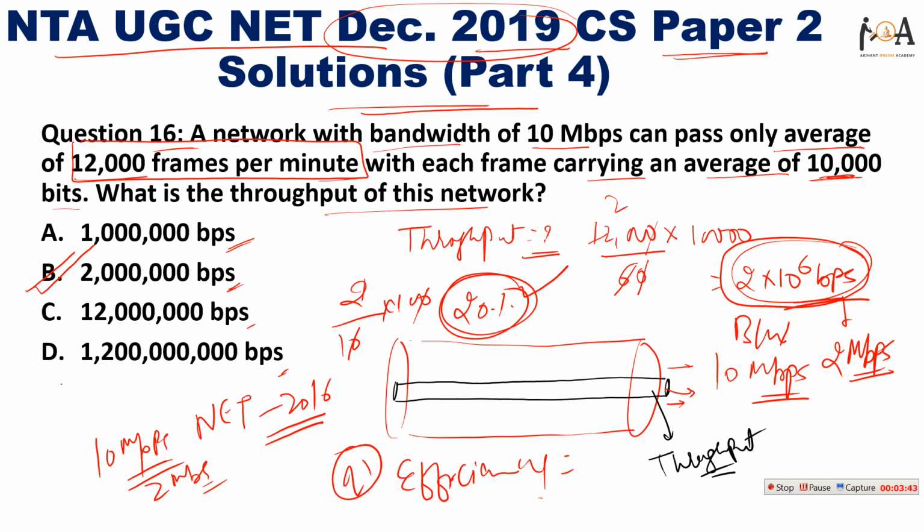Just divide the usable bandwidth by the complete bandwidth, meaning we are only able to use this much bandwidth out of the total, so it is called efficiency. But the throughput is this one which we are able to use, and for efficiency we need to compare it with the complete bandwidth. So don't get confused if they ask efficiency.